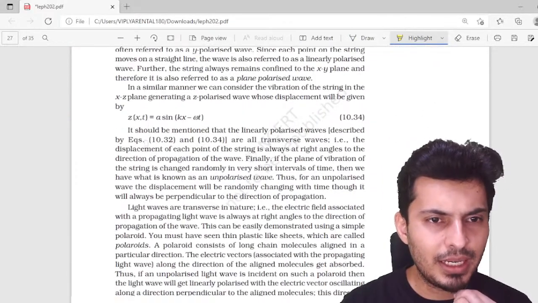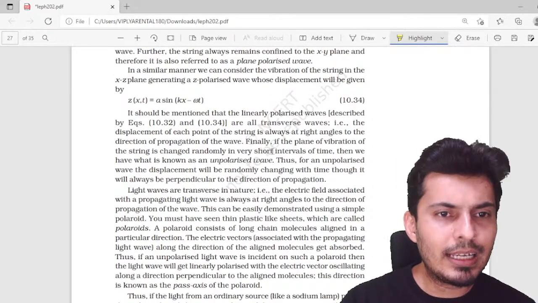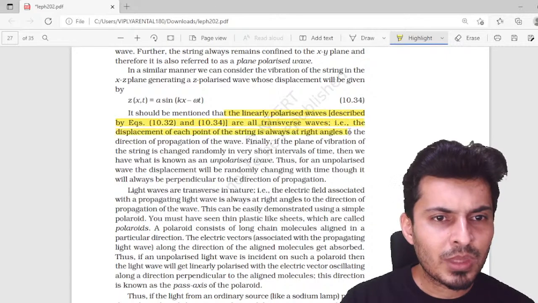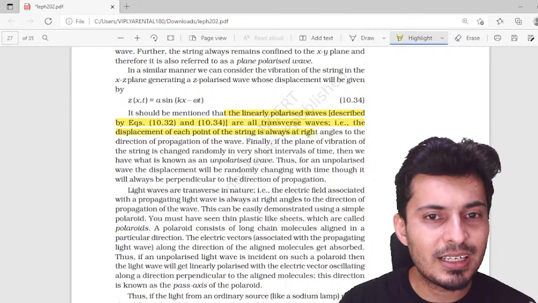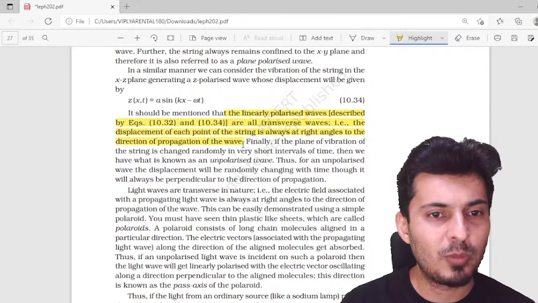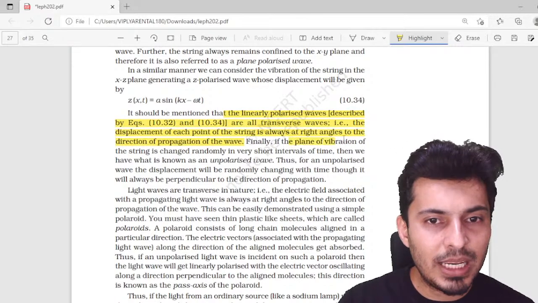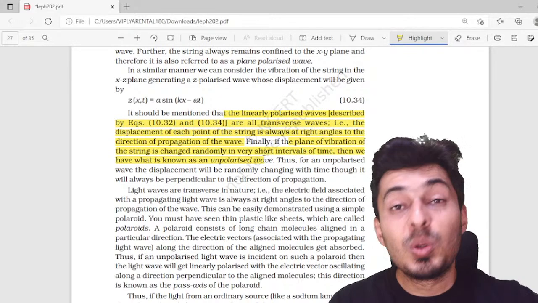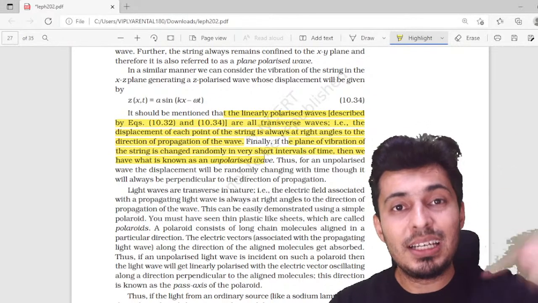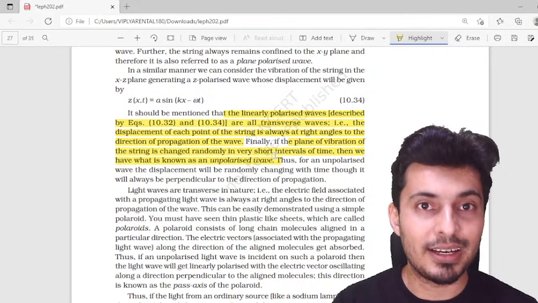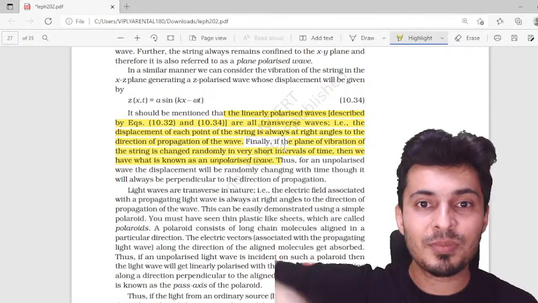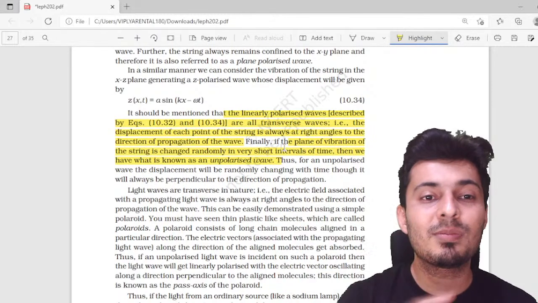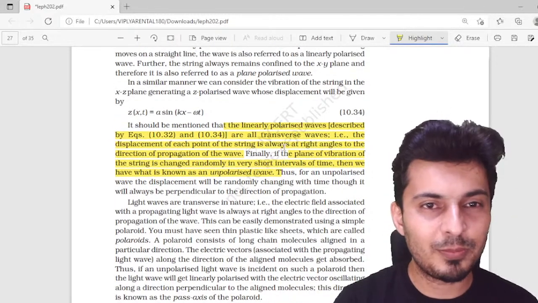And then going down, linearly polarized waves are described over here. The displacement of each point on the string is always at right angles to the direction of propagation of the wave. If the plane of vibration of a string is changed randomly, if you oscillate it like this and then like that, then it is unpolarized. Unpolarized means sometimes the electric field is oscillating like this, sometimes like this, sometimes like that. Remember, light is an electromagnetic wave.